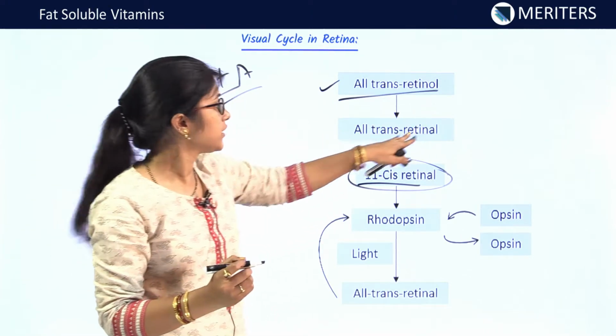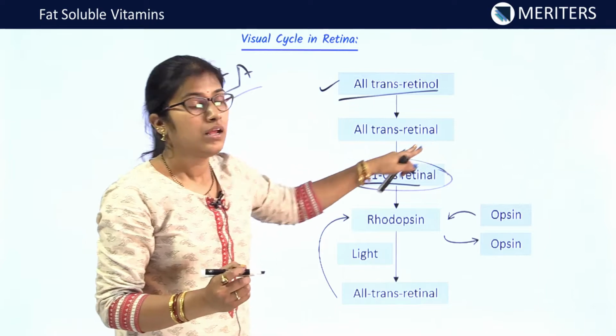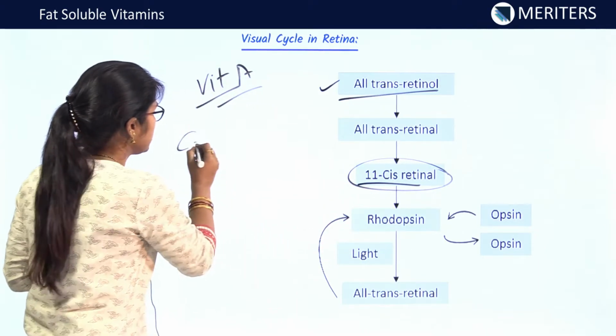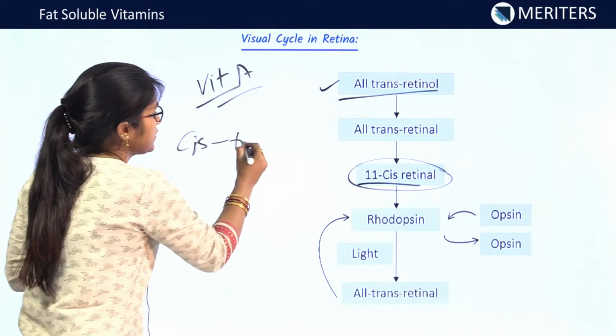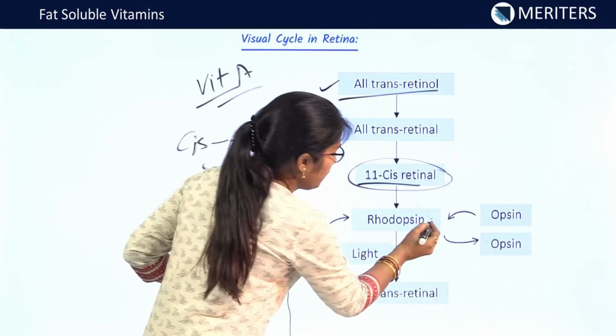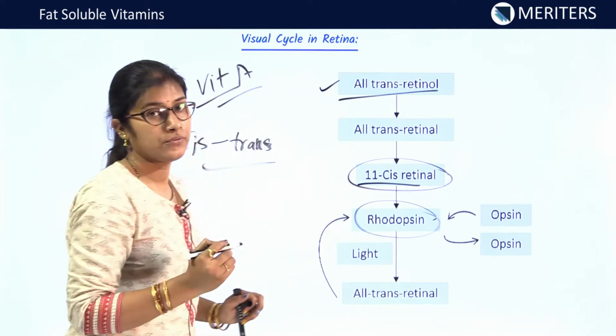All trans retinol changes to all trans retinal. That further changes to 11 cis retinal. You all know cis and trans, these are optical isomers. Now the pigment rhodopsin is formed.